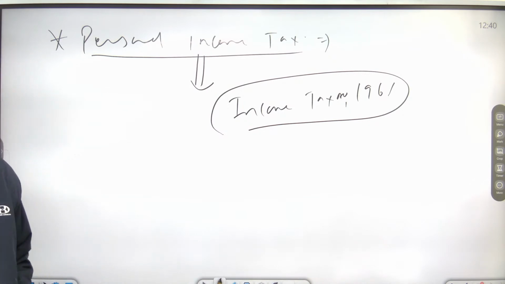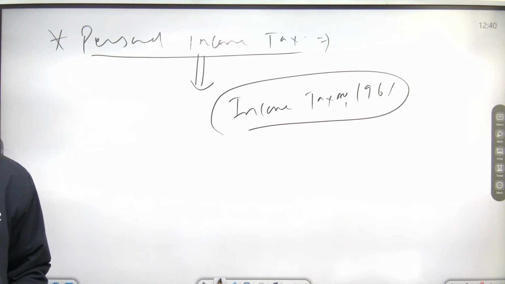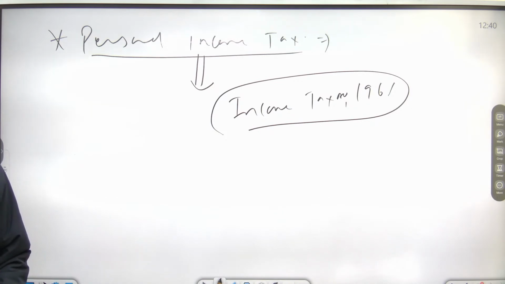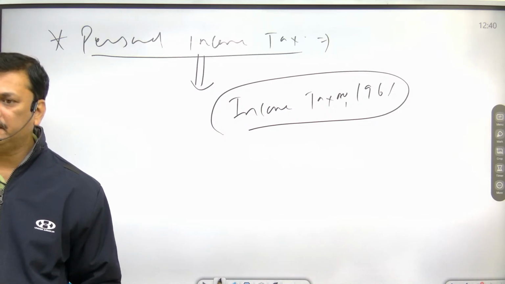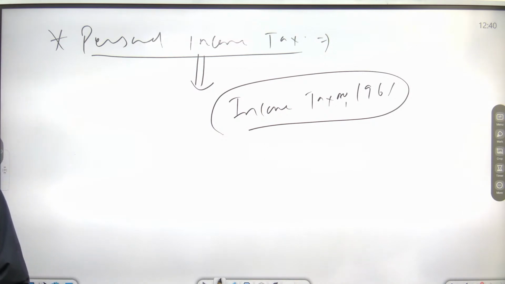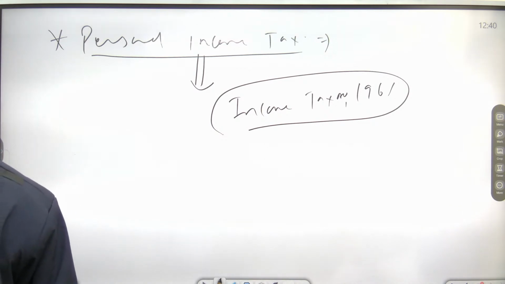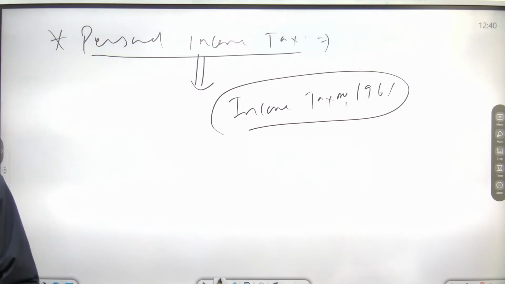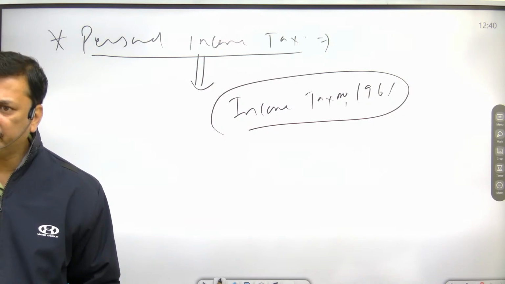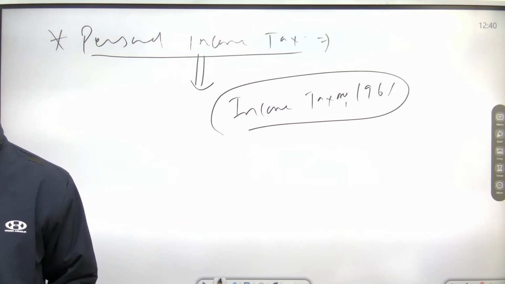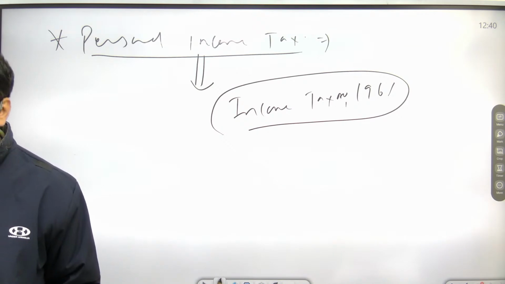Personal income tax is paid by those whose income is beyond a certain limit, which is fixed by government every year in the budget.